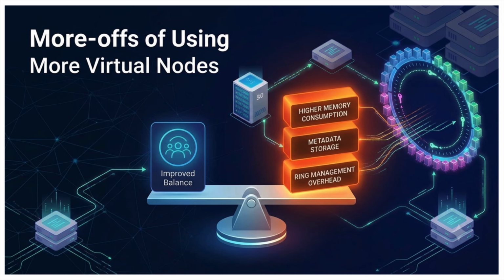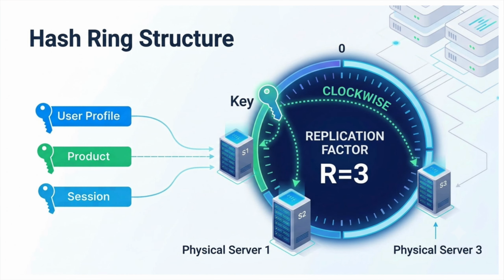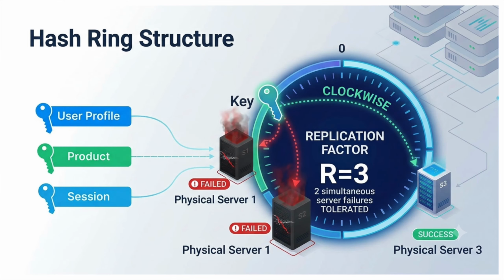Now let's discuss another critical concept. What happens if the server dies? Suppose a key exists only on one server. Now that server crashes. The next request becomes a cache miss because the key is gone. Potentially millions of cache misses. So, to prevent this, distributed systems use replication. So, how does replication work?